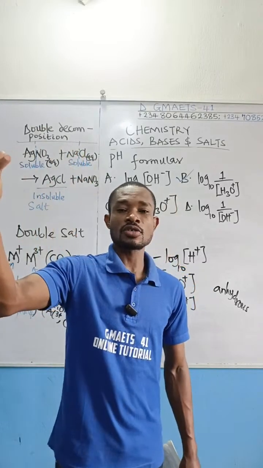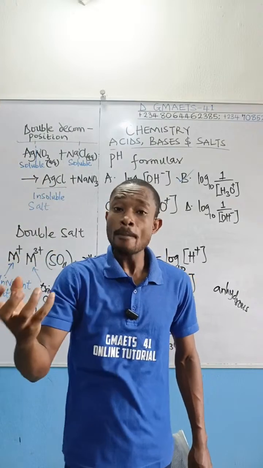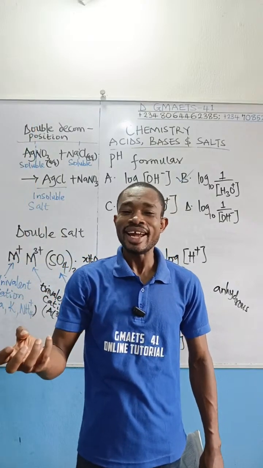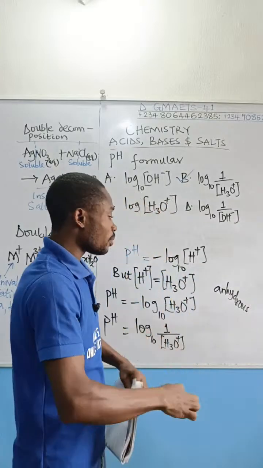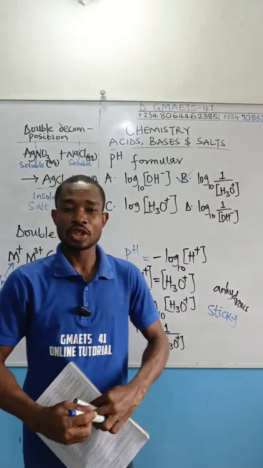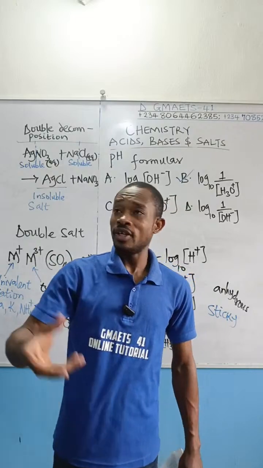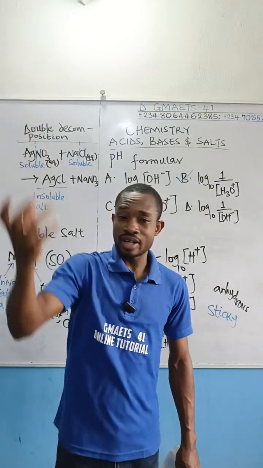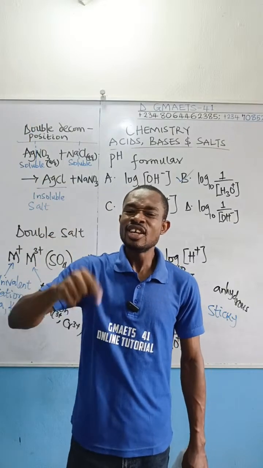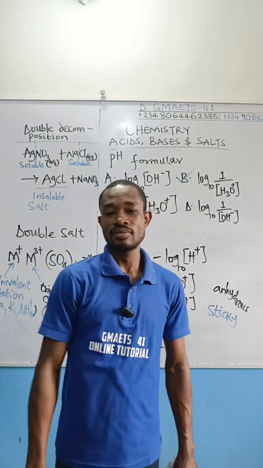You expose the substance to the atmosphere and it absorbs moisture from the atmosphere, but then becomes sticky, which means it won't form a solution like in deliquescence. Once moisture is absorbed from the atmosphere, the hygroscopic substance becomes sticky.